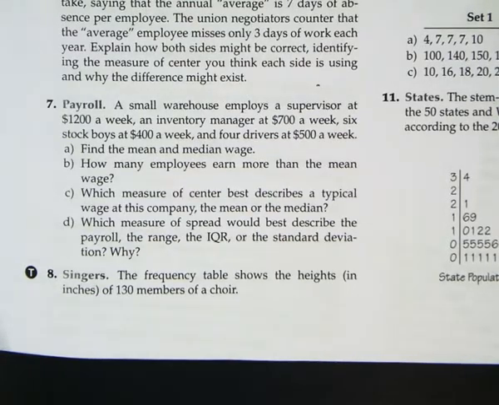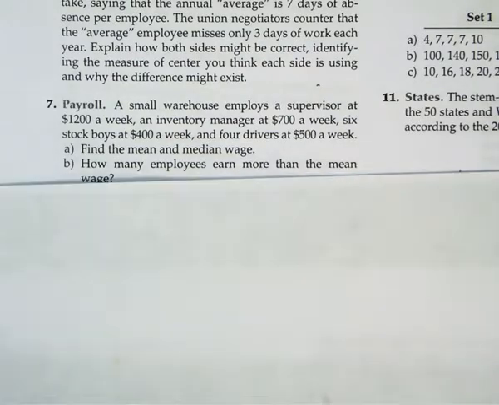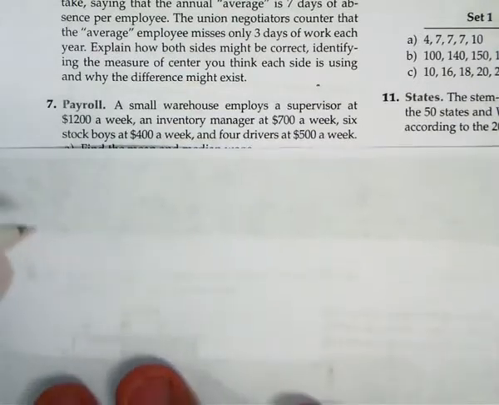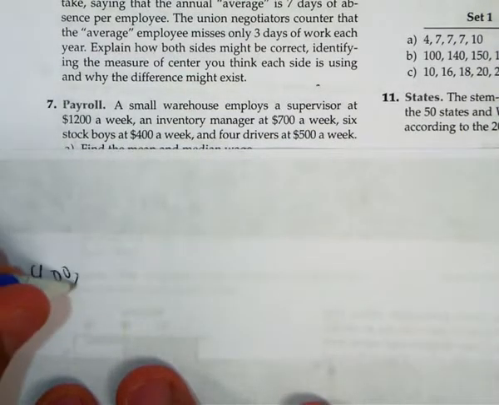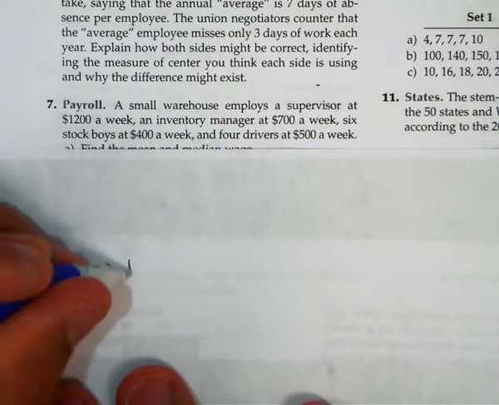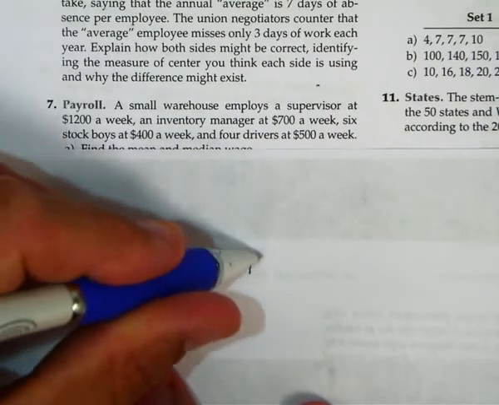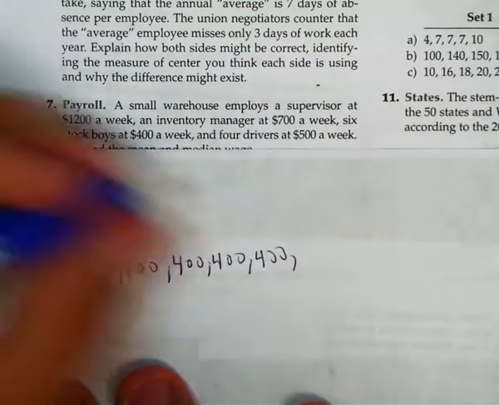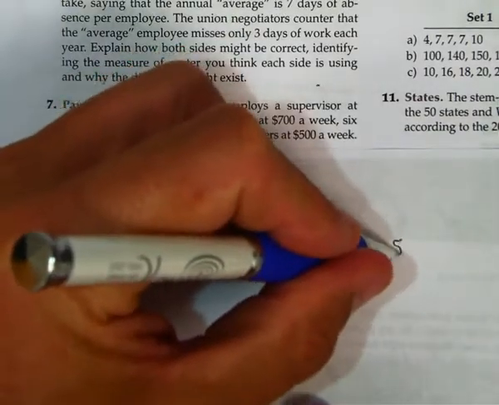Okay. Well, to find these, I'm going to first put these numbers in order. Let's see, we got 400 6 times. Then we got 500 4 times.